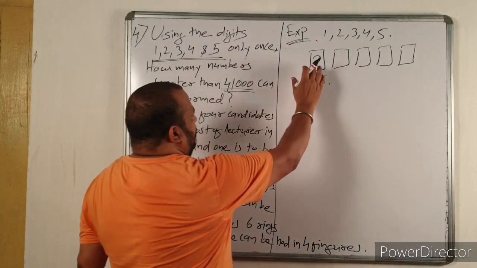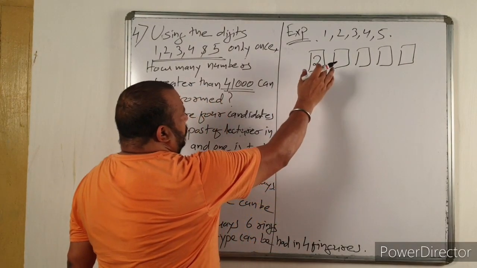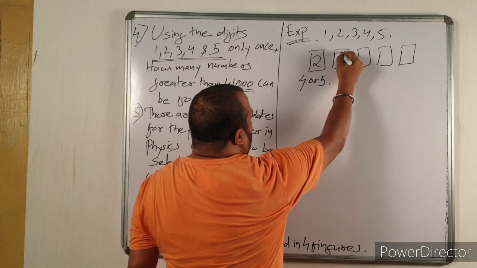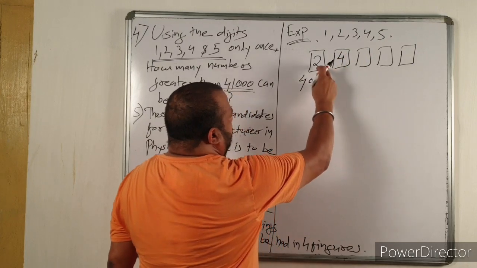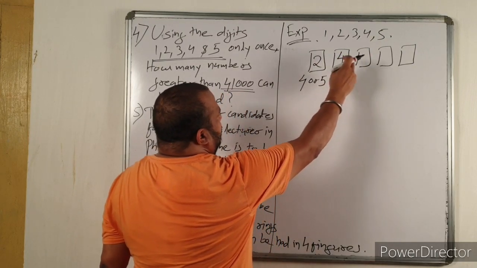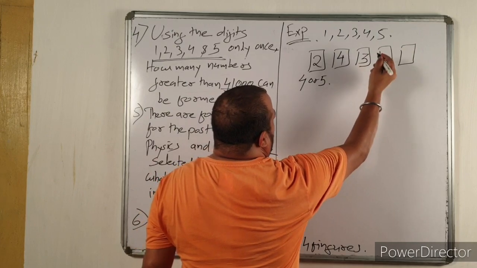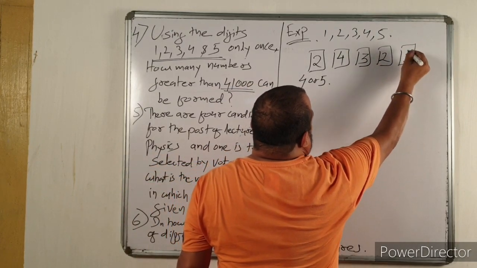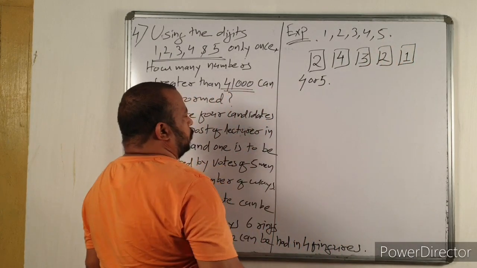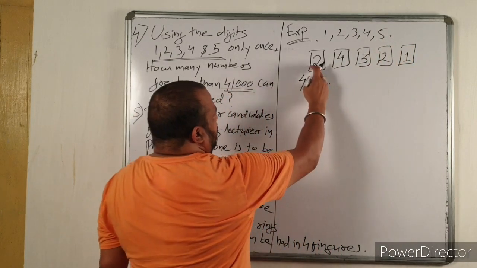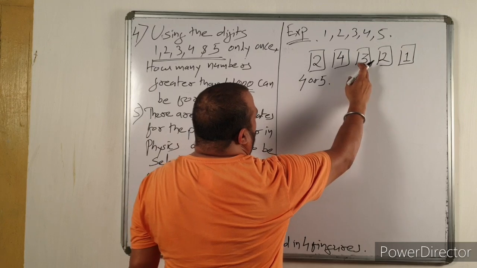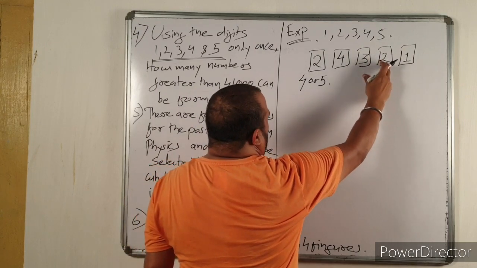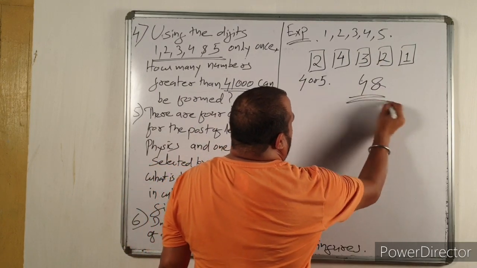So the first box can be filled in 2 ways. Now this box can be filled in 4 different ways, because you have already taken 1 digit here. This box 3 different ways, this box 2 different ways, and this box 1 way. So total number of ways is 2 into 4, 8, into 3, 24, into 2, 48.